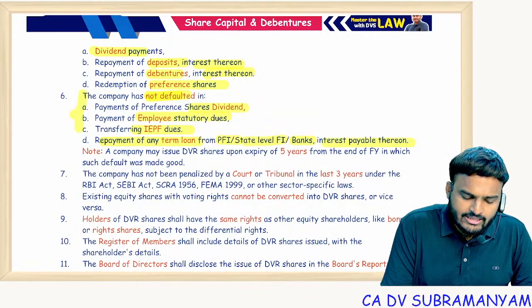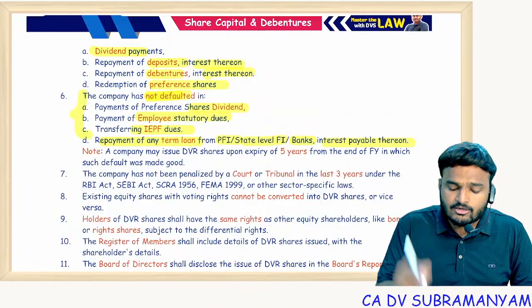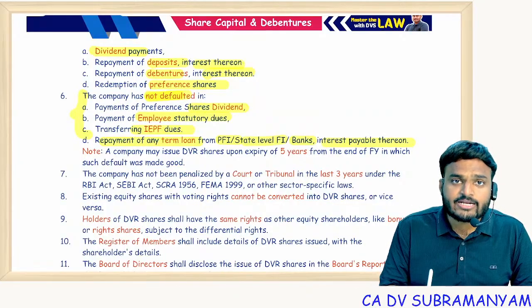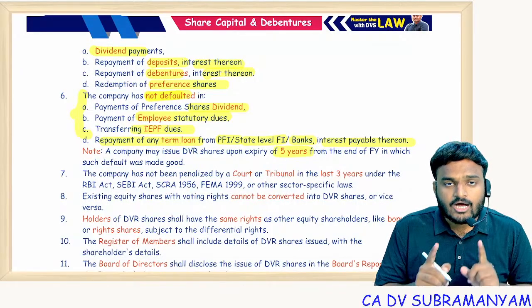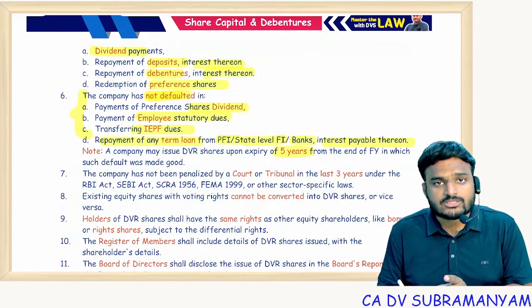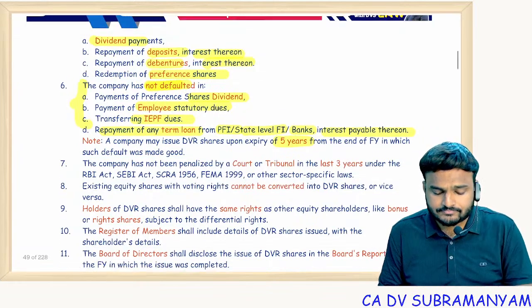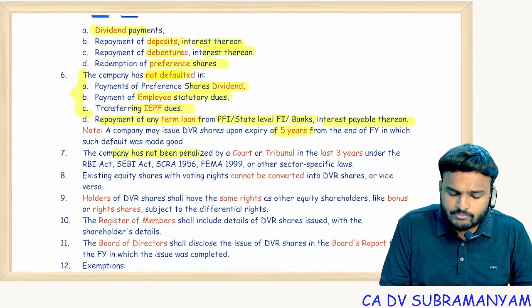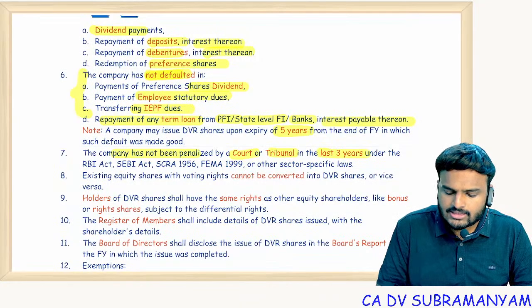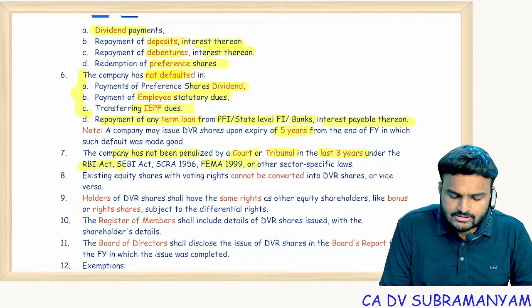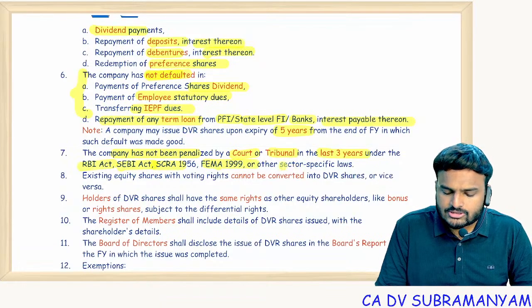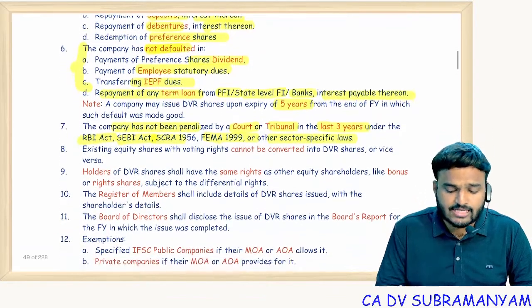But if you have any of these defaults, first rectify them. After rectification, wait for 5 financial years. That means a 5 year ban. And the company has not been penalized by the court or tribunal in the last 3 years under the RBI Act, FEMA Act, SEBI Act, Securities Contract Regulation Act, or any other specific sector laws.